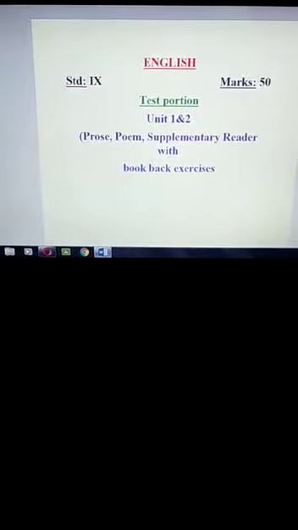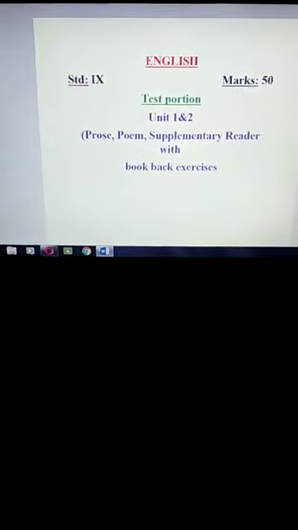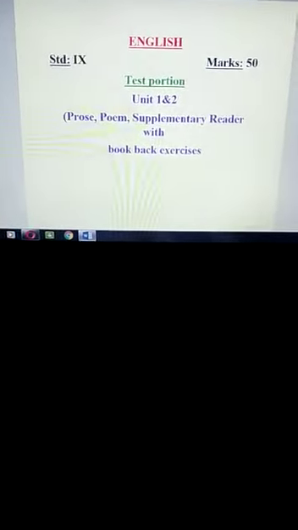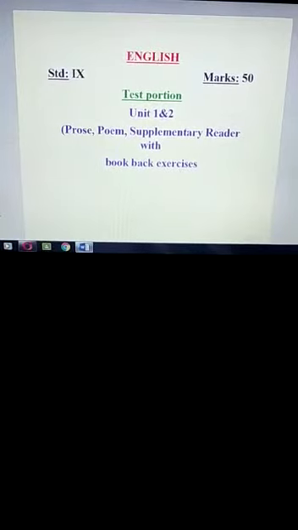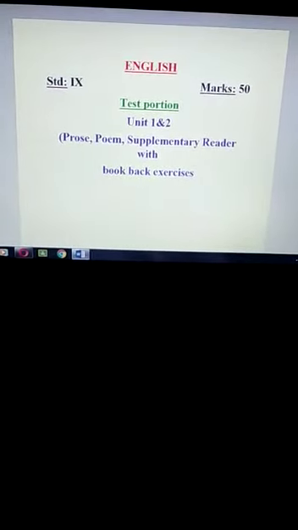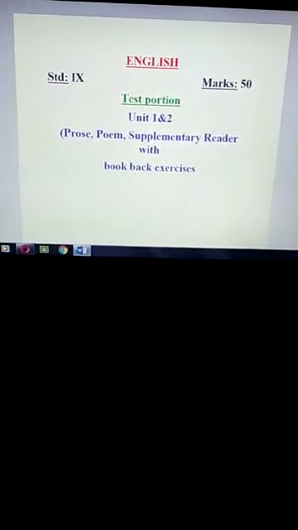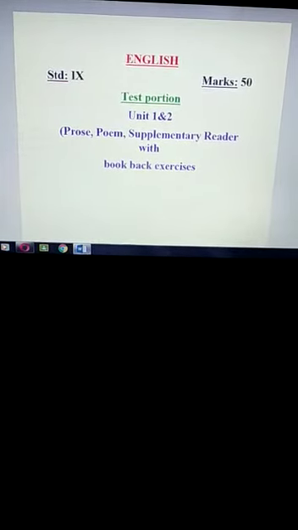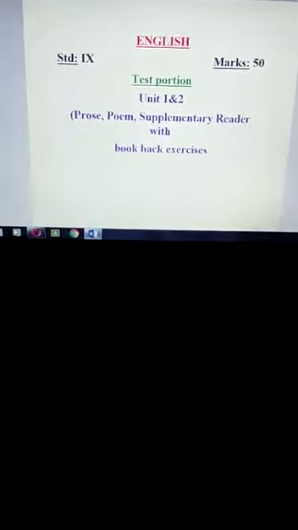You have an English test on Tuesday, that is coming September 1. Be prepared for the English test. The test portion you see here: Unit 1 and 2. Prose, poem, supplementary reader with book bag exercise.